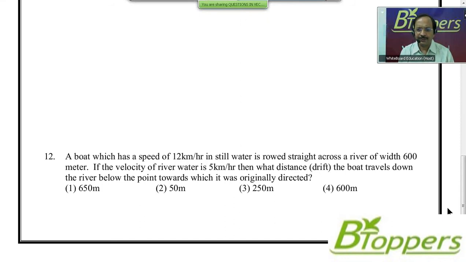Then what distance, meaning drift, does the boat travel down the river below the point towards which it was originally directed? Come on, try the problem. Four options are given. First option 650 meters, second option 50 meters, third option 250 meters, fourth option 600 meters.